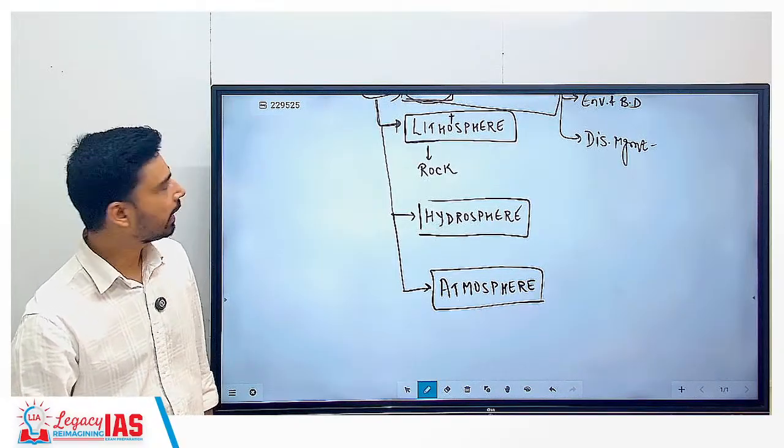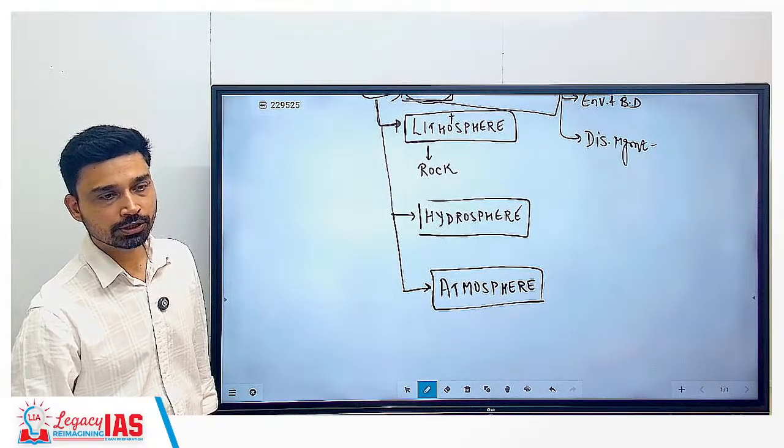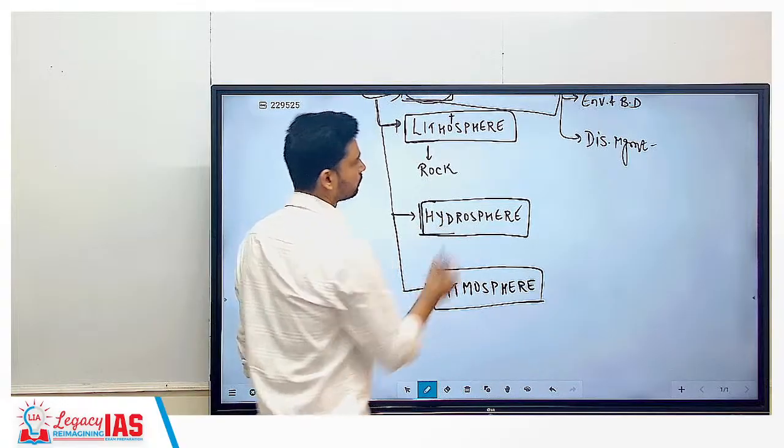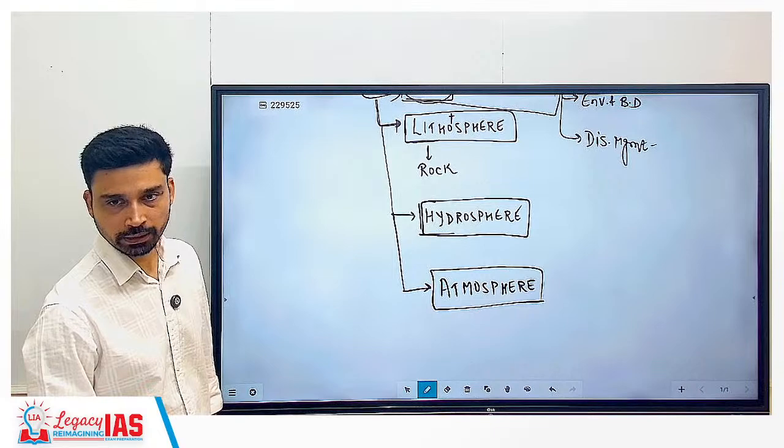So lithosphere, hydrosphere and atmosphere. Understood? Clear up to here?